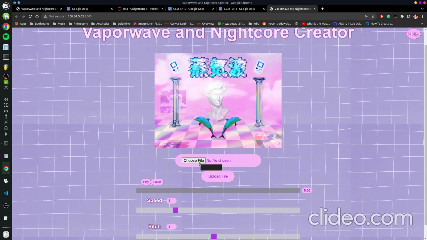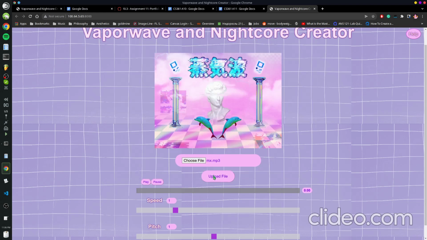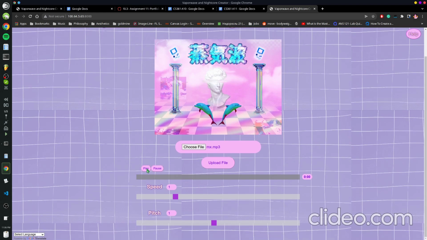So quick demonstration. We can choose a file and upload it. The caveat is that it has to be in the same directory as the project, but you can drop anything you want here. You can select it. You can upload it. And then you can play it. Move the slider and then change the speed. And then change the pitch to it. And just kind of play around with the audio and have fun.